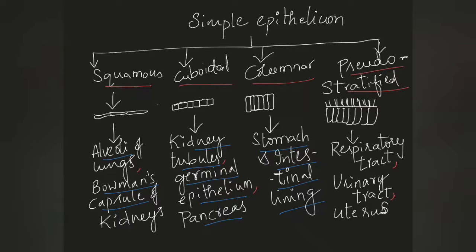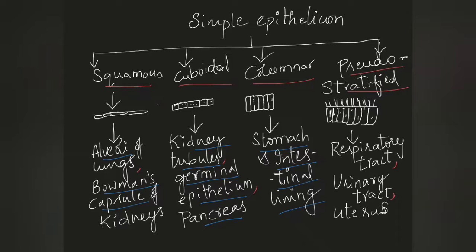And next is pseudo stratified epithelium. Inside the cells the nucleus is arranged irregularly, so it normally appears like an irregular structure. In simple epithelium, the nuclei inside the cells are arranged equally. So it just appears like a stratified epithelium, but it is not completely stratified, and that's why it is called pseudo stratified epithelium.